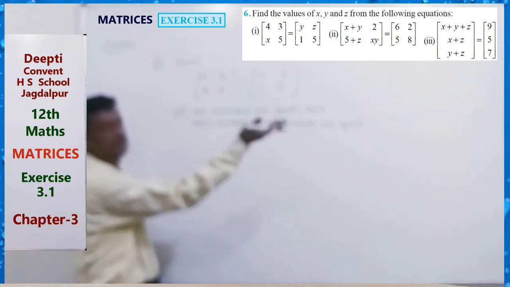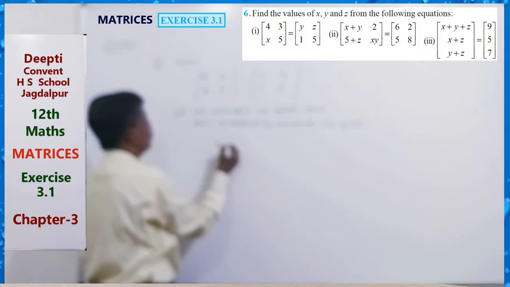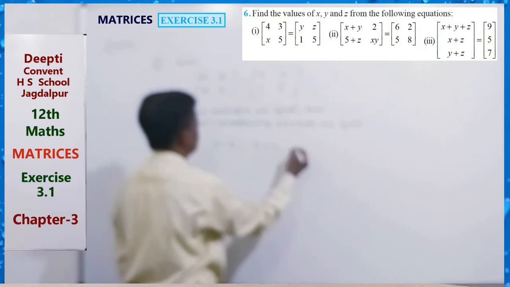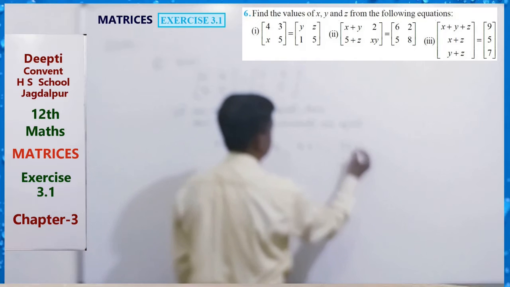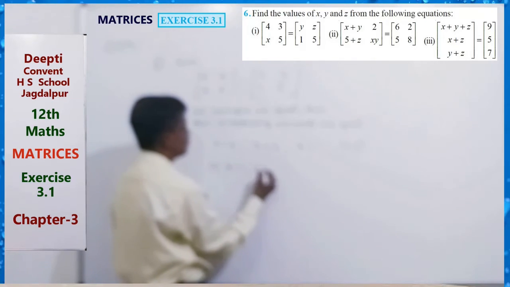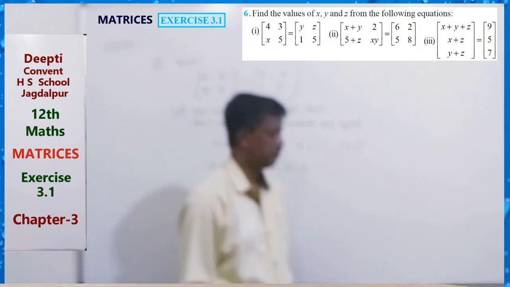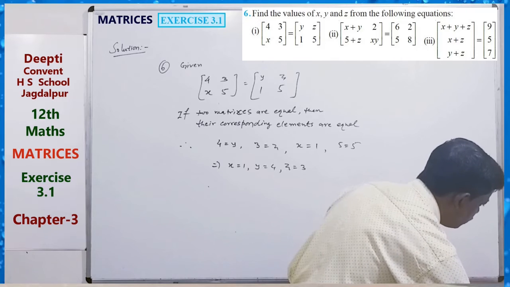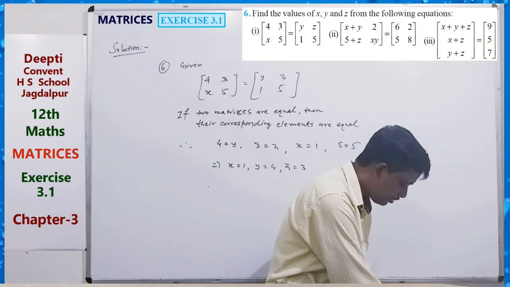So 4 equals y, 3 equals z, x equals 1, 5 equals 5. So from here we see that x equals 1, y equals 4, z equals 3. 1 4 3 is the solution. Similarly, you can solve all the remaining questions here.